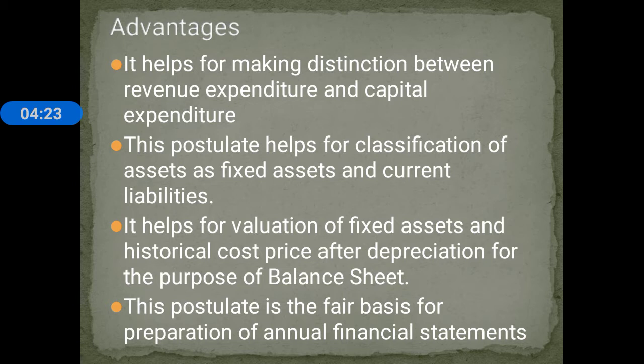In the same way, current liabilities and non-current liabilities. The intention of the going concern concept is to continue the business for a longer period of time, right? So based on this assumption, we can make a distinction between capital and revenue expenditure, in the same way fixed assets and current assets, and current liabilities and non-current liabilities.